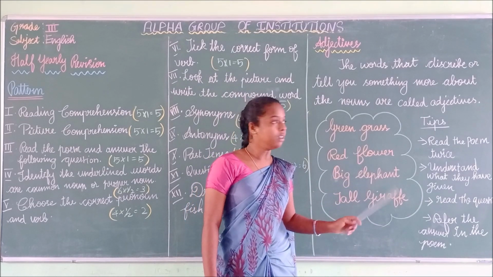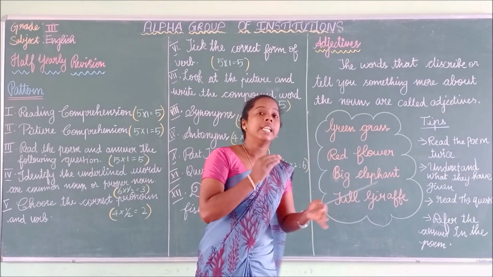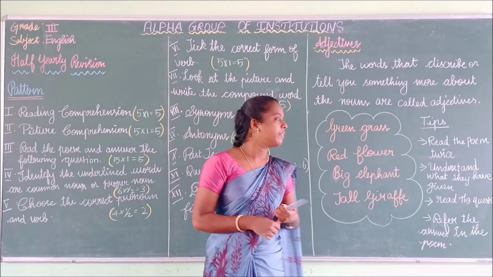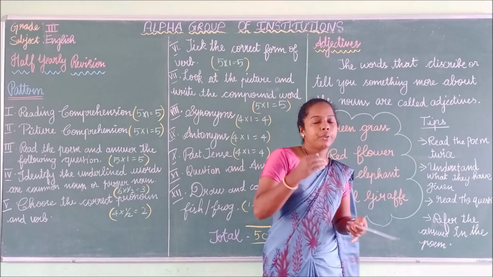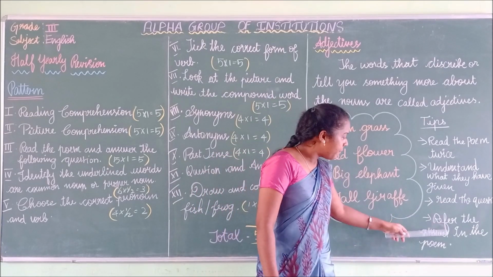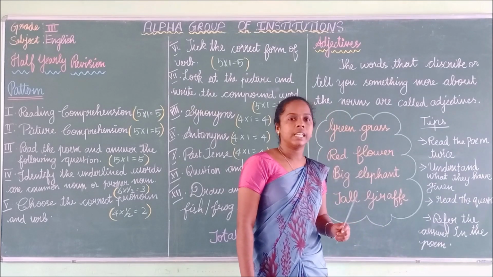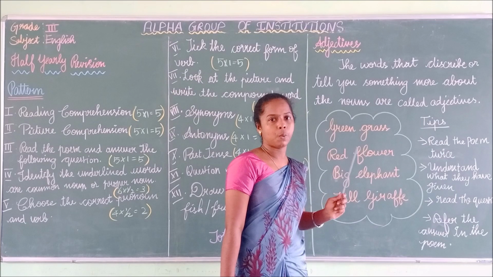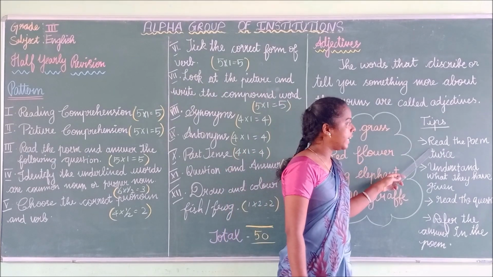Have you understood, children? For this, you have to read the given poem carefully. Next, you have to understand what they have given, and finally, you have to read the given questions and refer to the answers in the given poem. So you have to identify the adjectives in this poem. So let's read the poem twice.